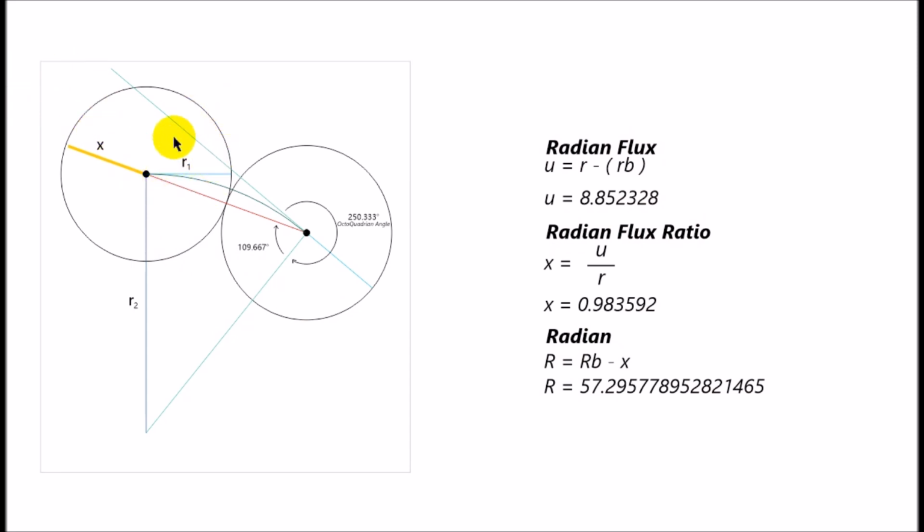So when the radian comes in and connects itself to form that circle, basically we have this leftover piece of where the radian could have been had it not curved. Okay, and you can call that some sort of potential. And that number is extraordinarily close to R. So my theory is that as you add more circles to this formation, this X is going to get closer and closer to the value of R1, making the line seem more and more straight. That's kind of the premise of everything that I'm suggesting here.